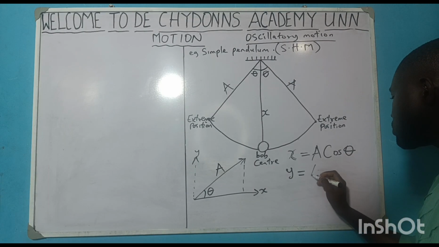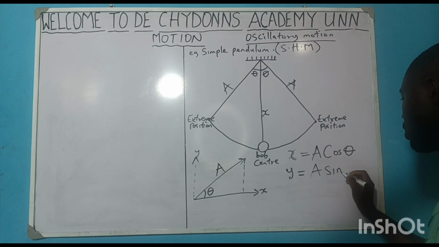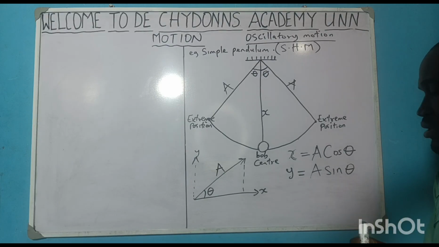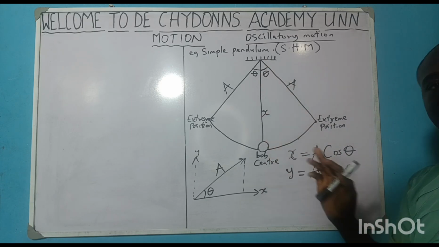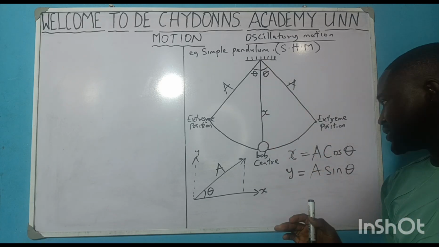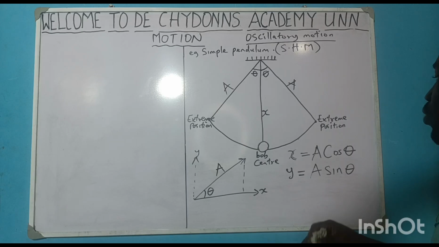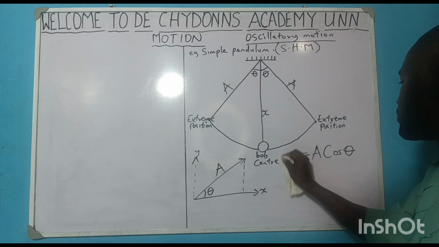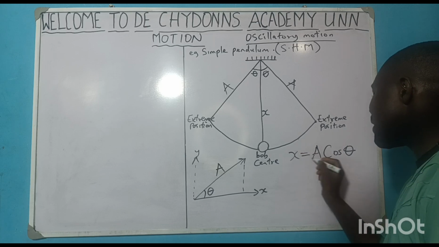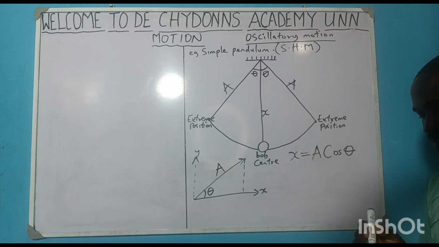So this is A sine theta. But in this diagram, we only have letter x to make use of. Are you getting it? So I will be going with the one of x, which is our displacement. Okay, look at my x now, A cos theta.